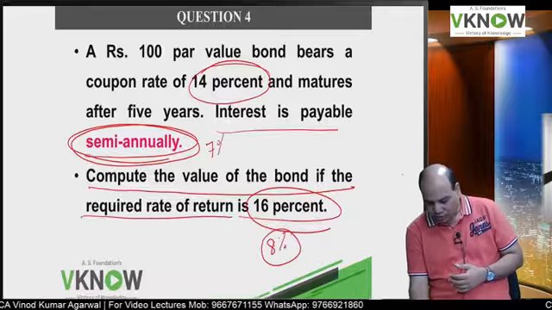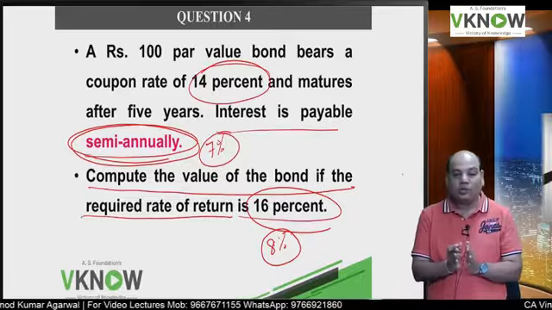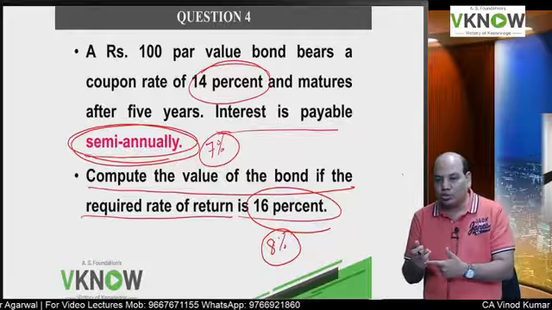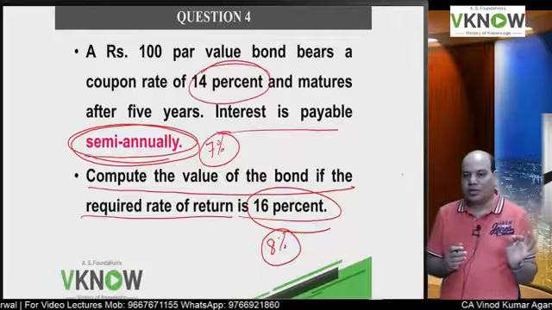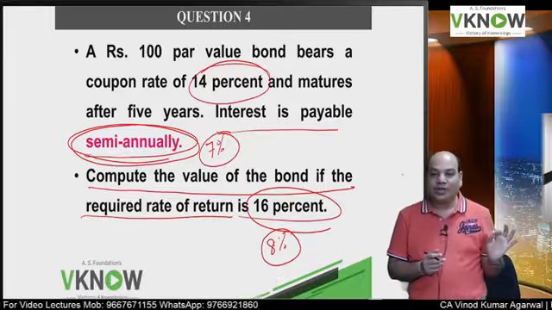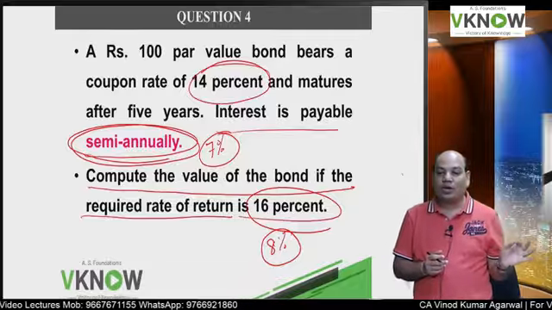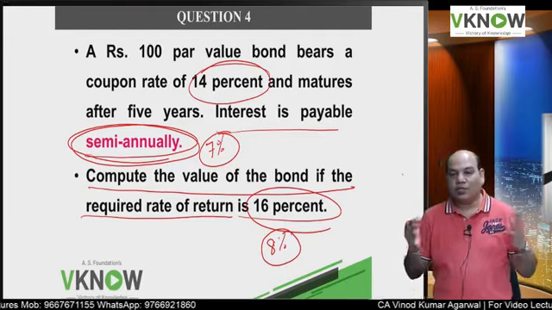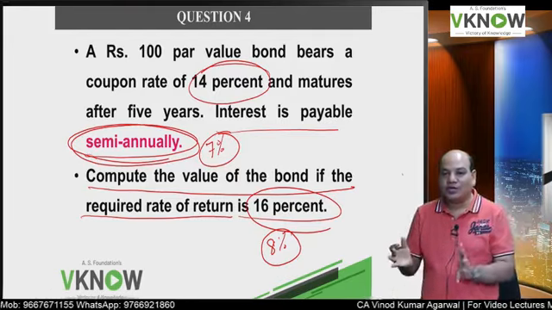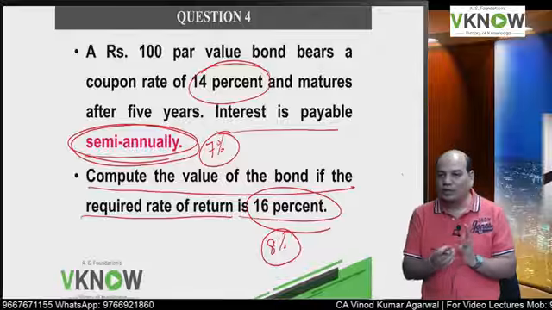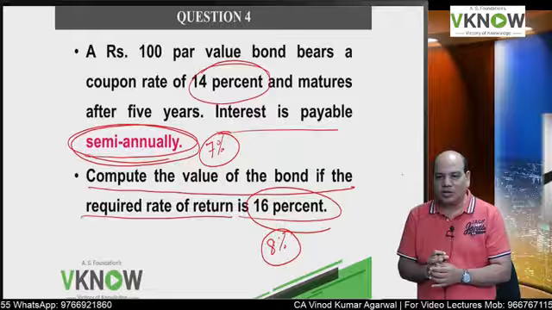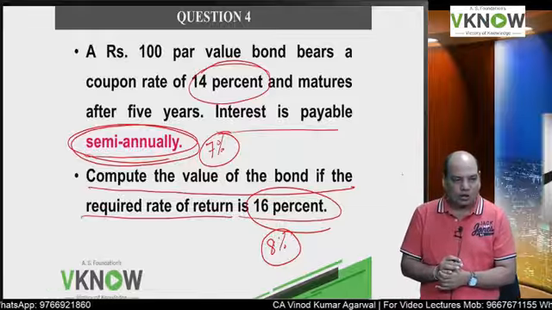So here I am going to take 8% discount rate. Here I am going to take 7% as coupon rate, and the number of years will be multiplied by 2, because in 5 years we are going to get coupon 10 times. So number of half years will be 10. So assume that you are in a world which has 1 year is equal to 6 months. Okay. So you have 10 half year, you have 7% coupon rate, you have 8% required rate of return, and solve accordingly. So first I'll give you a small note.